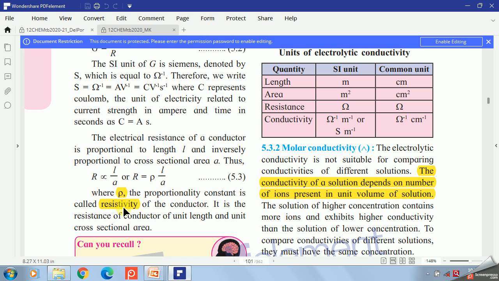Resistivity is the resistance of a conductor of unit length and unit area of cross section. When L is equal to 1 centimeter and A is equal to 1 centimeter square, then R is equal to rho into 1 divided by 1. So R is equal to rho; resistivity is the resistance of a conductor when its length is 1 centimeter and its area of cross section is 1 centimeter square.